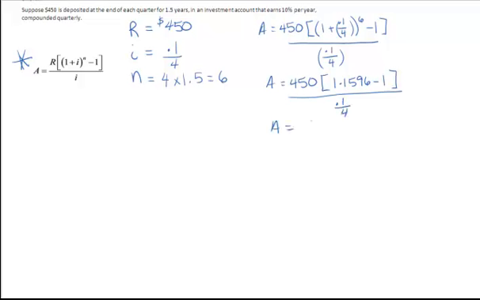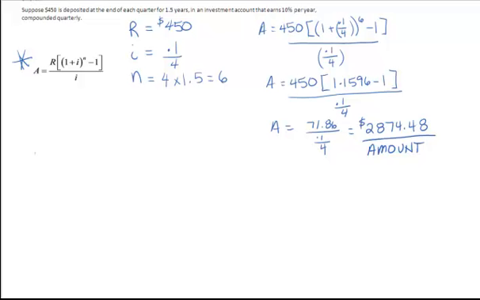So we have a value of A equal to 71.86 divided by I, which is 0.1 over 4, and that equals $2,874.48. This is the amount of your annuity, what it will be worth 1.5 years after you've started depositing.